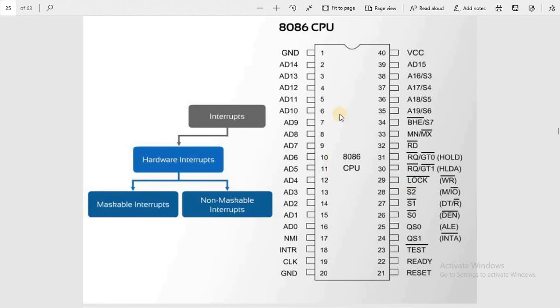These are the tables that will show you the 8086 pins, from left to right. The pins will be handled by the CPU to hear the hardware interrupts.